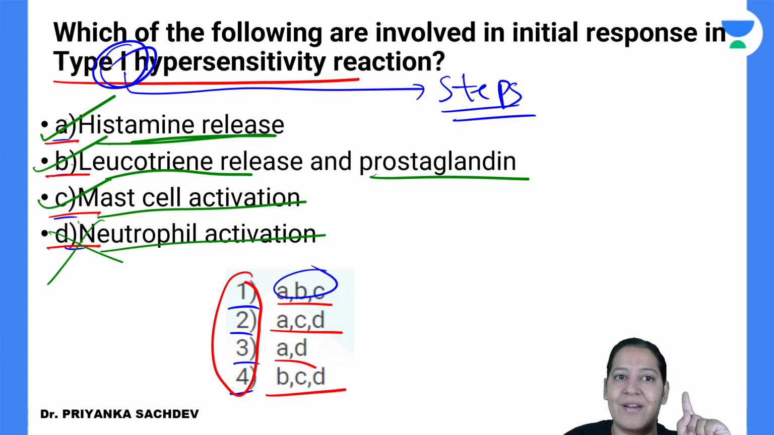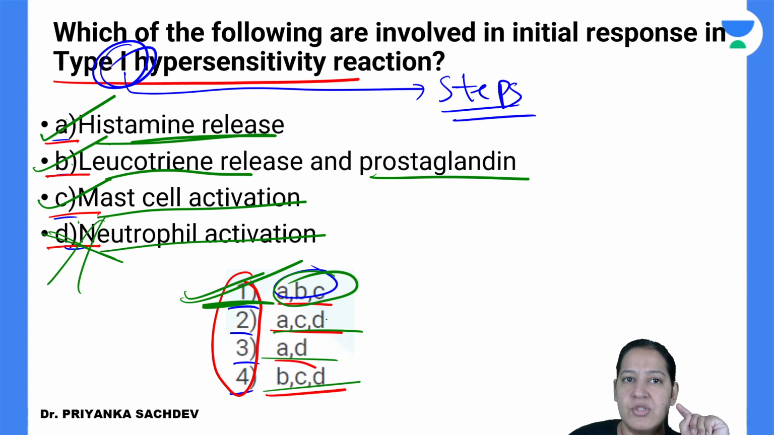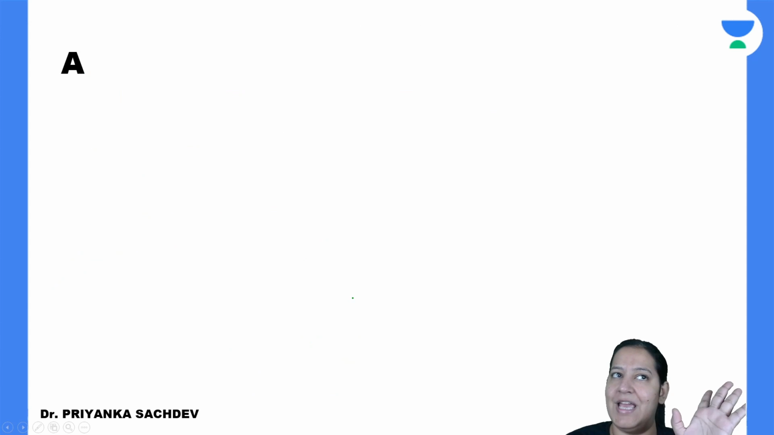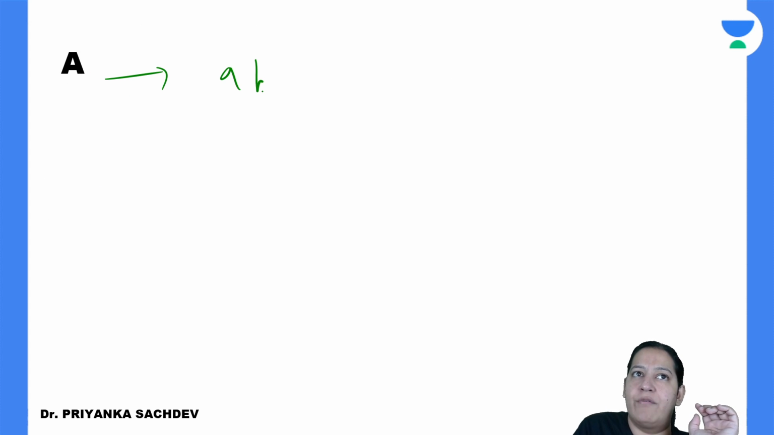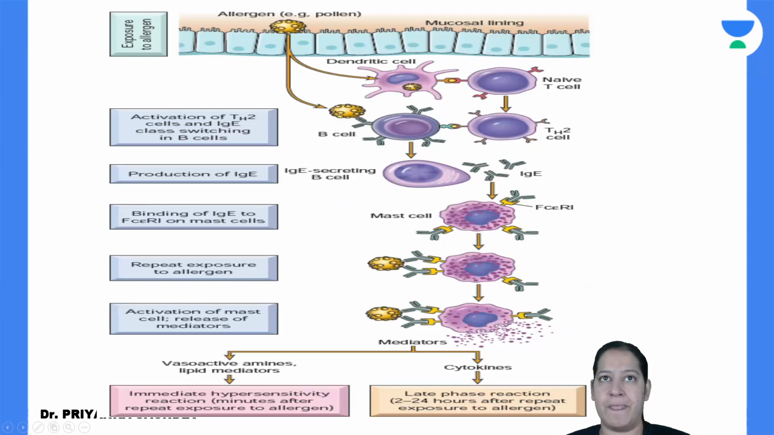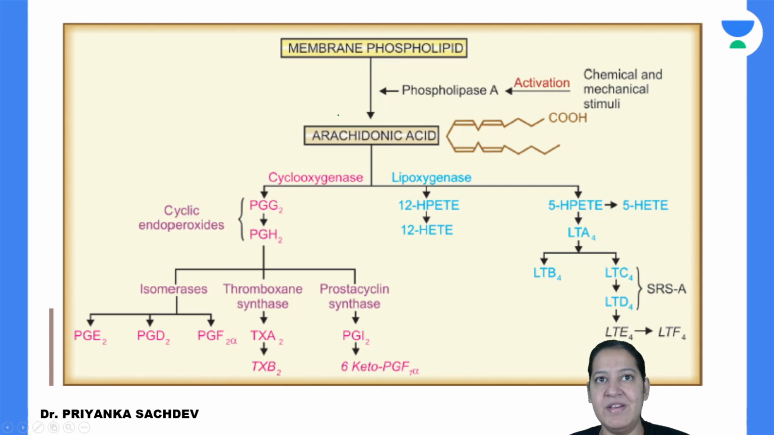So A, B, C are the correct answer. A, B, C is given in option 1, so option 1 is the correct answer. It is not A, C, D, A, D, or B, C, D. So D is not correct. The option in which D is there is wrong. So A, B, C are correct. The correct answer here is A, that is A, B, C. All three of them are correct. Give me a thumbs up if you got it. Let me move to the next question of INICET previous year questions.